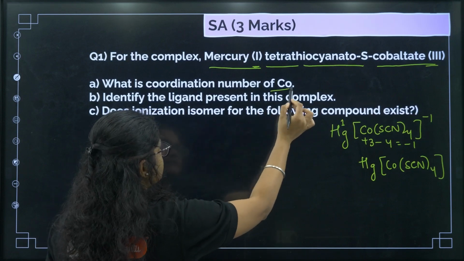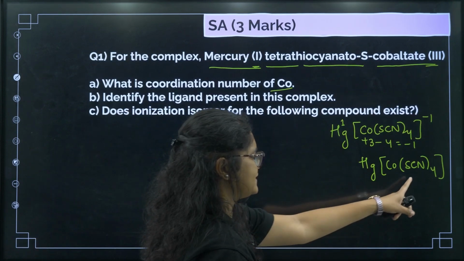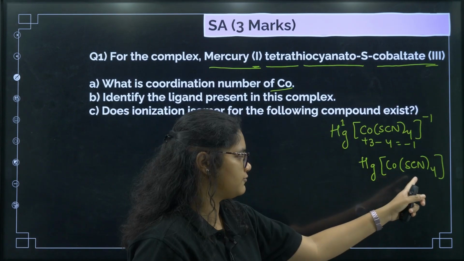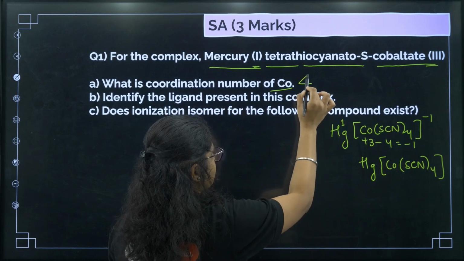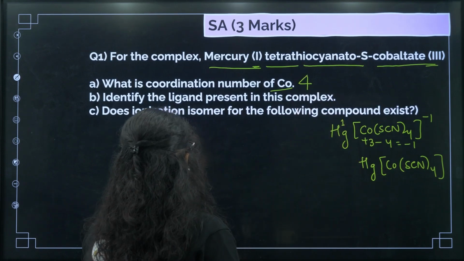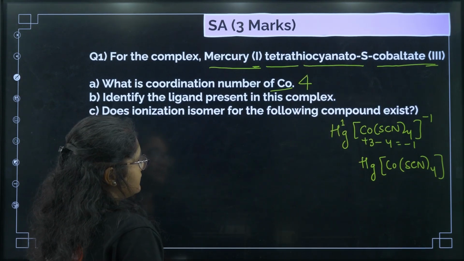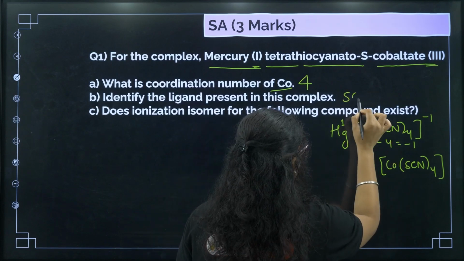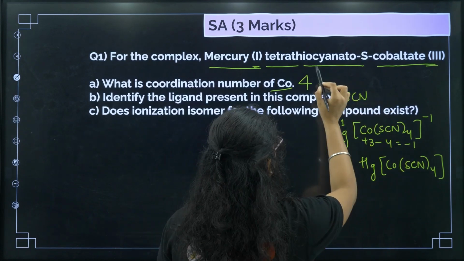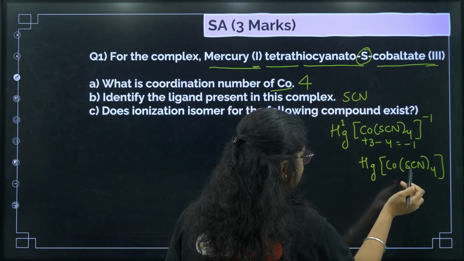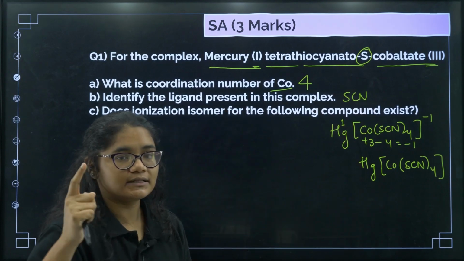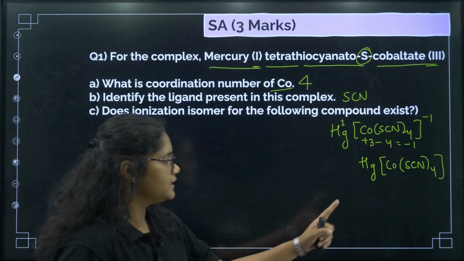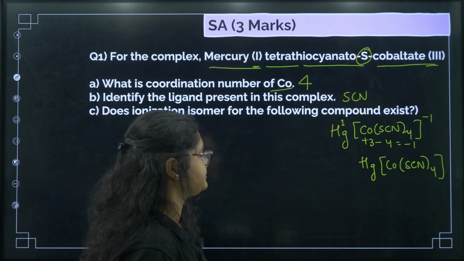What is the coordination number of cobalt? So SCN is a monodentate ligand, so there are 4 SCN, so coordination number will definitely be 4. Identify the ligand present in this complex. Thiocyanato-S, which means S is connected here. If it is written thiocyanato-N, then it is NCS.